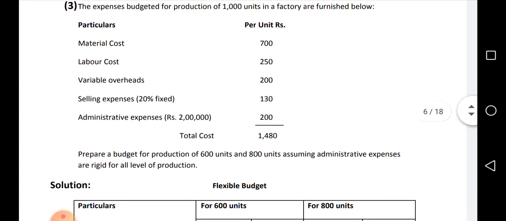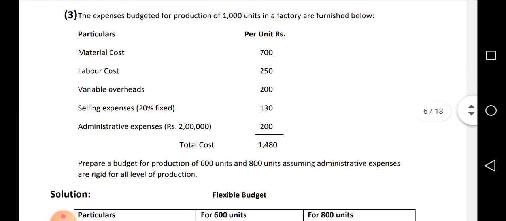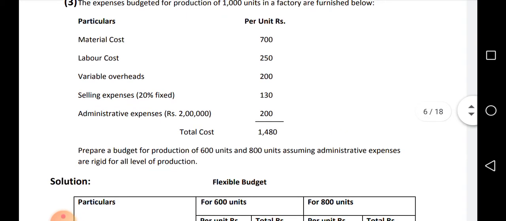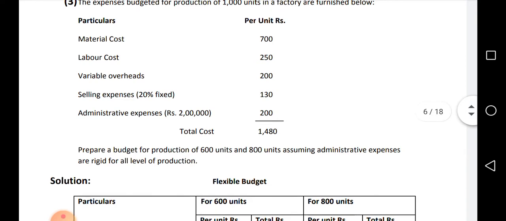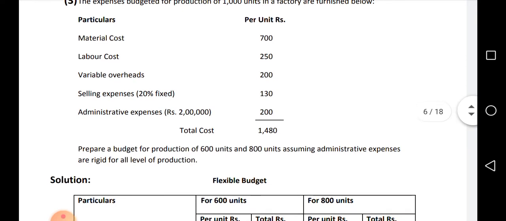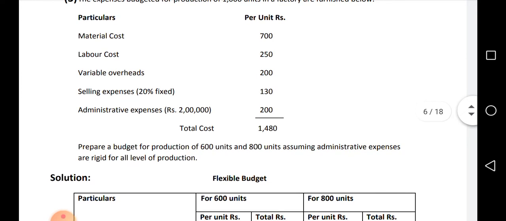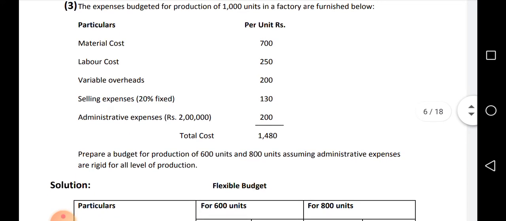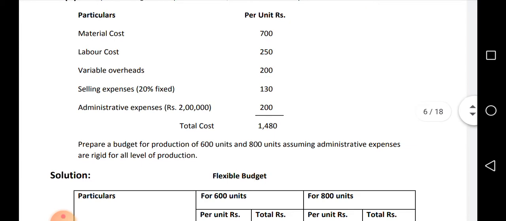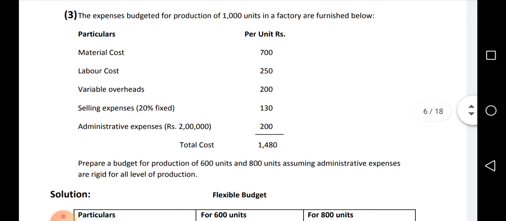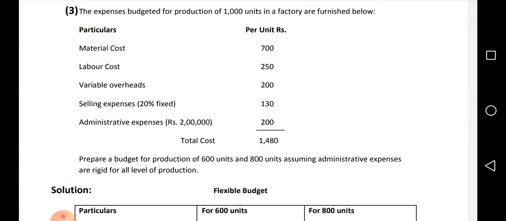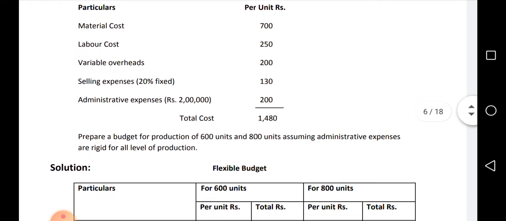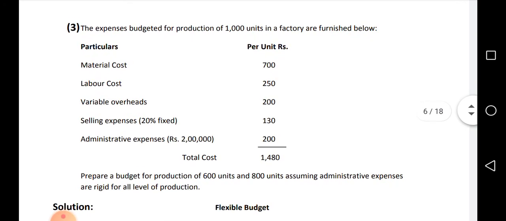So we'll see a sum: the expenses budgeted for production of 1000 units in a factory are furnished below. They have given material particulars per unit. So material cost, labor cost and variable overheads are purely variable. Selling overhead is 20% fixed, which means 80% is variable. Administrative expenses are 2 lakhs, which means they are fixed in nature. They have given information for 1000 units,